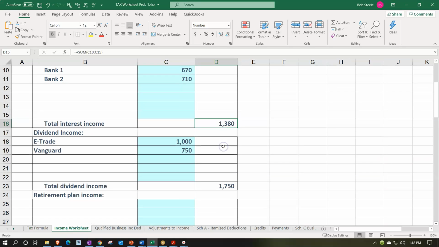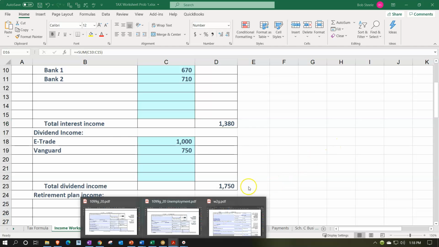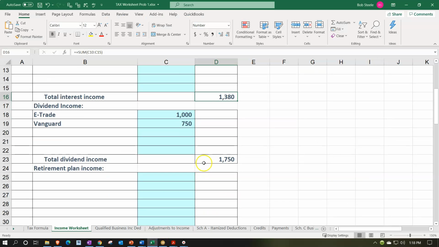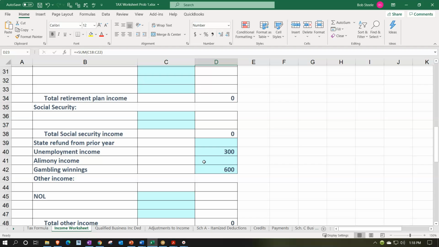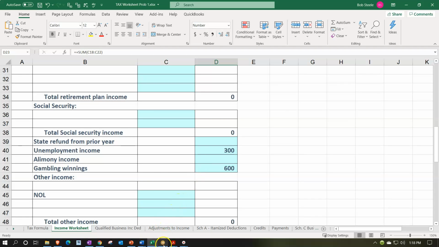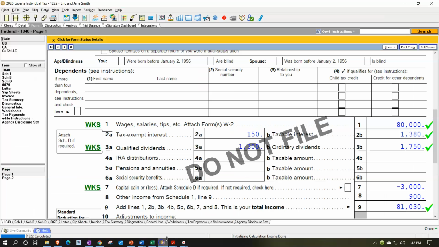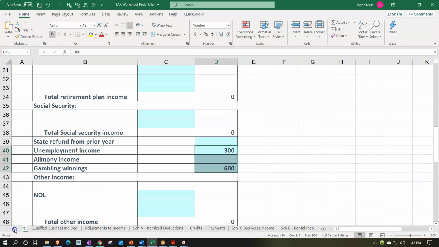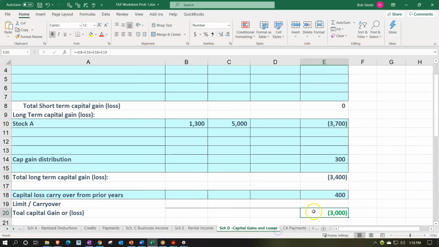There's the 1,380 for interest. There's the ordinary dividends, and there's the dividends. So that makes sense. And then there's the 300 and the 600 adding up to 900, which should tie out to this 900. And there's the $3,000 loss, which is on the Schedule D, and there's the $3,000 loss.